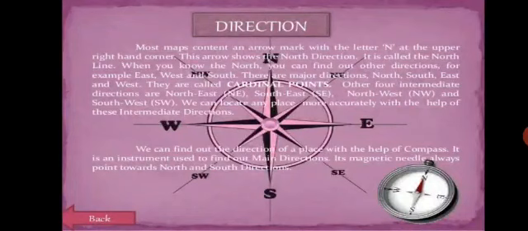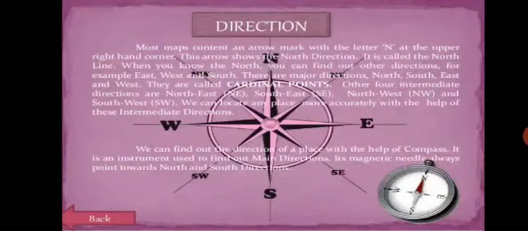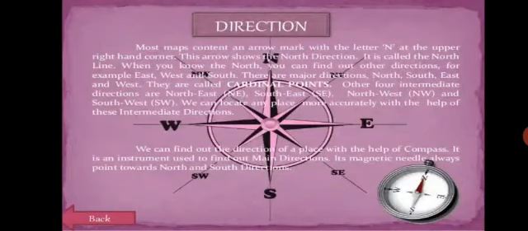Directions. Most maps contain an arrow marked with the letter N at the upper right hand corner. This arrow shows the north direction. It is called the north line. When you know the north, you can find out the other directions, for example, east, west and south. There are four major directions: north, south, east and west. They are called cardinal points. The other four intermediate directions are northeast, southeast, northwest and southwest. We can locate any place more accurately with the help of these intermediate directions.